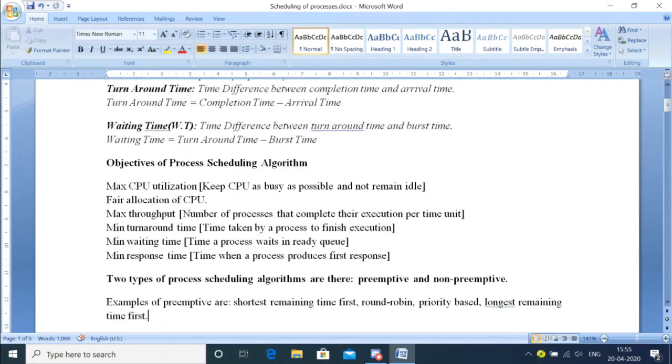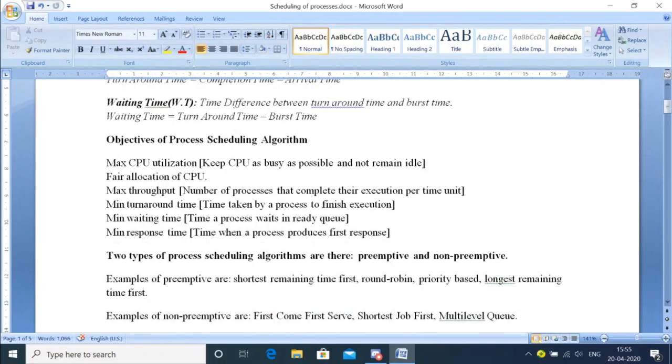The next is the maximum throughput. When I say throughput, we already know what throughput means in general. Here, since we are defining it with respect to processes, throughput means how many processes have completed their execution in 1 unit of time. Again, throughput means how many processes have completed their execution in 1 unit of time.